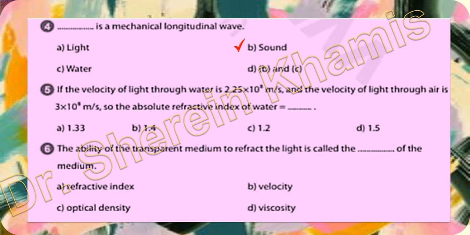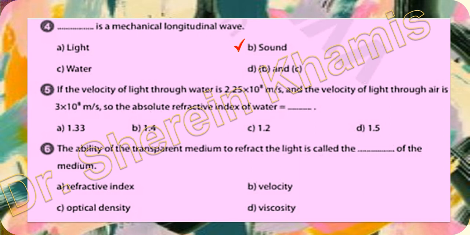Okay, let's go into question 5. If the velocity of light through water is 2.25 times 10 power 8 meter per second, and the velocity of light through air is 3 times 10 power 8 meter per second, what will be the absolute refractive index of water? Okay, we will make the relation.